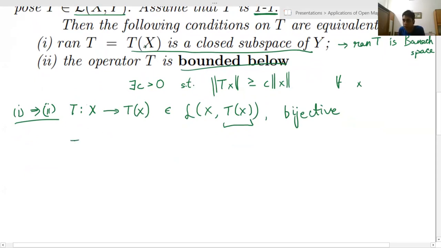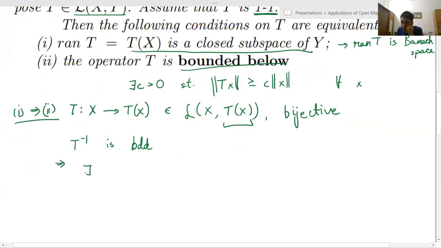So T inverse is continuous, or bounded, since these notions are equivalent for normed linear spaces.